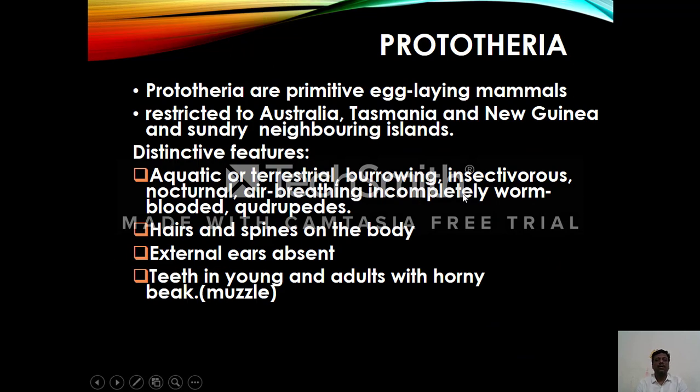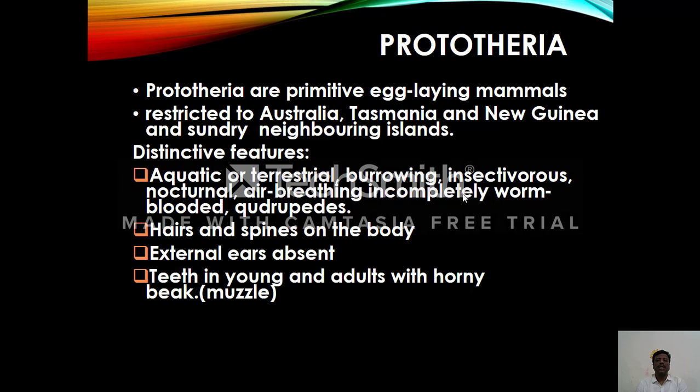Let's have a look at the characteristics of subclass Prototheria. Prototheria is made up of two words: proto means first, therios means beast. These are the first beasts, the primitive mammals.